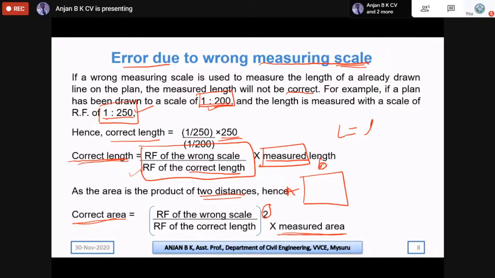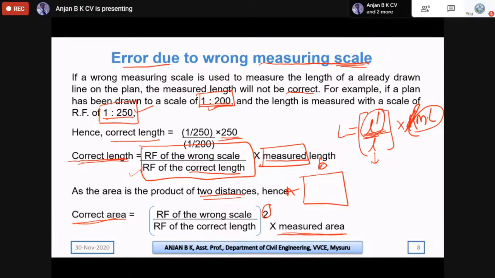The correct length will be given by L dash by L into L dash, where we can take this L dash as nothing but the error in the chain. Then this is the actual length of the chain. So that may be a 30 meter or 20 meter chain, and depending on the error, it may be too short or too long. Based on that, we will be calculating the correct length. So this L is the measured length.